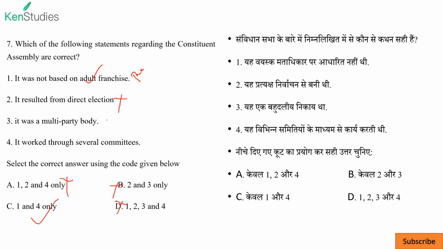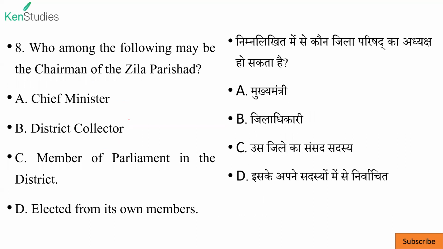Next, it was a multi-party body. Actually, members were from different political parties, but it was not as such a multi-party body. It was not based on electing them on party lines. So in that way, you can remove that. Next, it worked through several committees. Yes, there are so many committees. So C is the correct answer, 1 and 4.